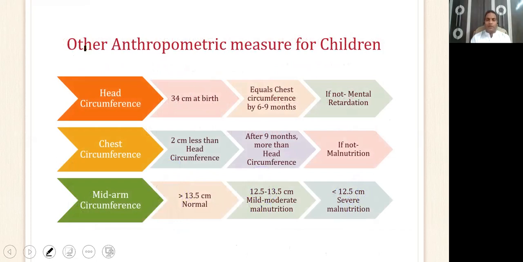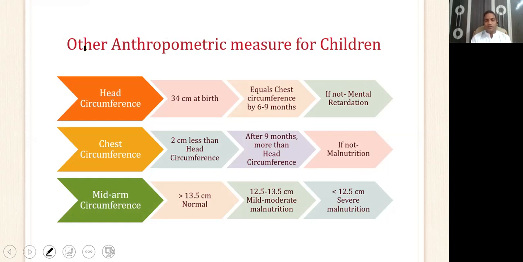Other anthropometric measures used in children are head circumference, chest circumference, and mid-arm circumference. Head circumference usually becomes equal to chest circumference at 6 to 9 months. If it is not becoming equal, then it means there is some form of mental retardation. That means if the head circumference is less than chest circumference at 6 months of age, then we say that there is some form of mental retardation. Chest circumference, as we said, becomes equivalent to head circumference at 9 months of age. However, if it is still less than head circumference, then we say that the child is having some malnutrition.